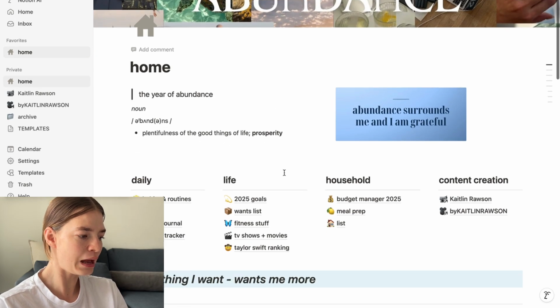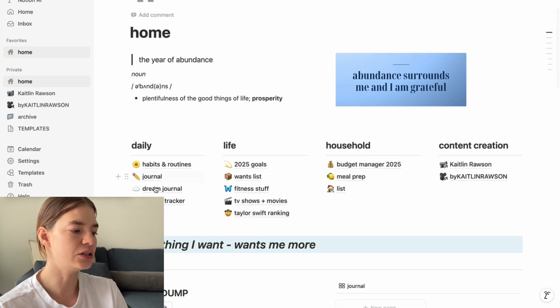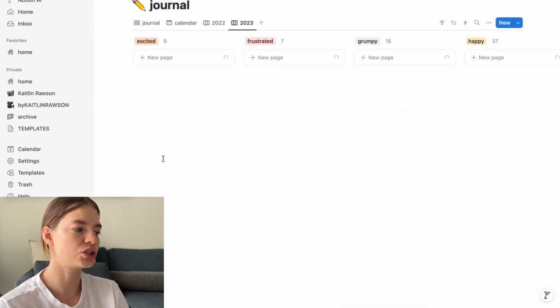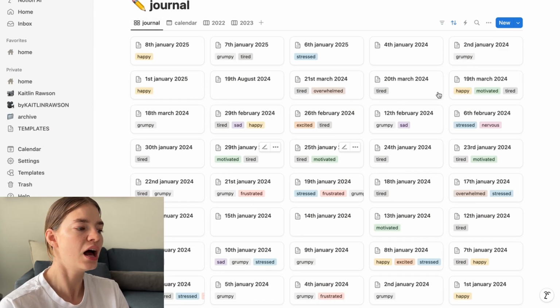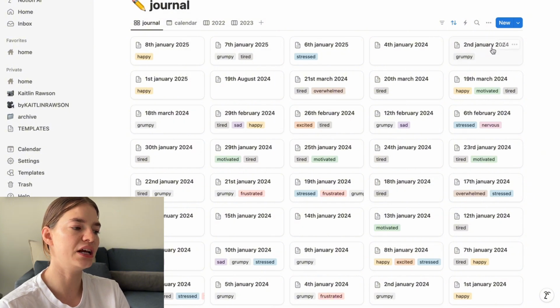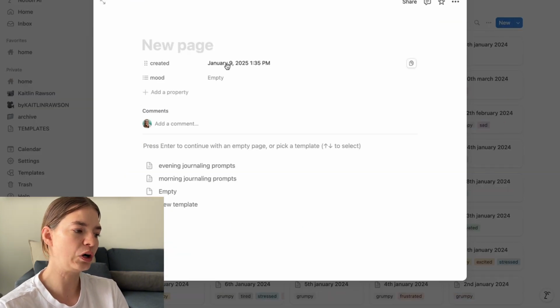Then I've got my journal and my dream journal. These are staying exactly the same as last year. Basically, I just have journal entries. If I do a new entry, it's going to allow me to log my mood. I've also got some templates for journaling prompts.